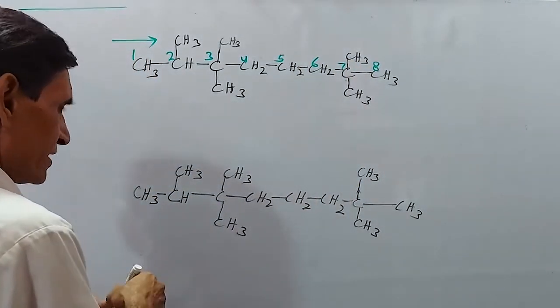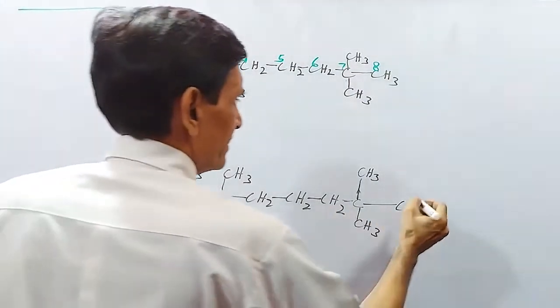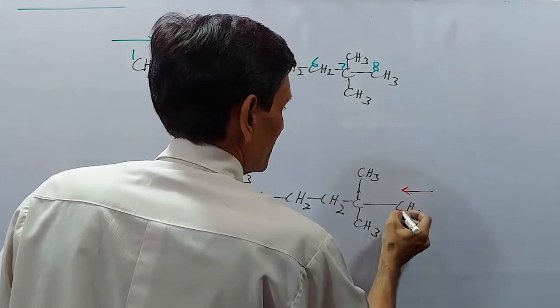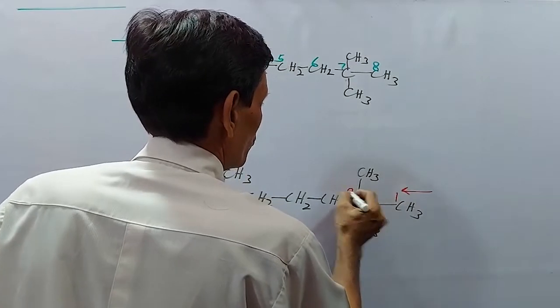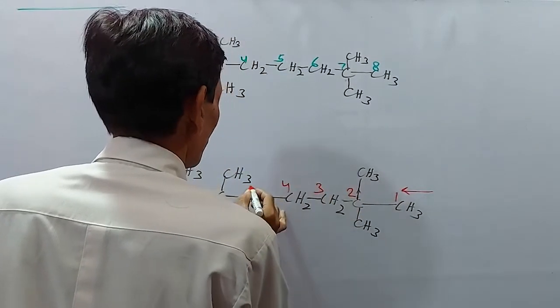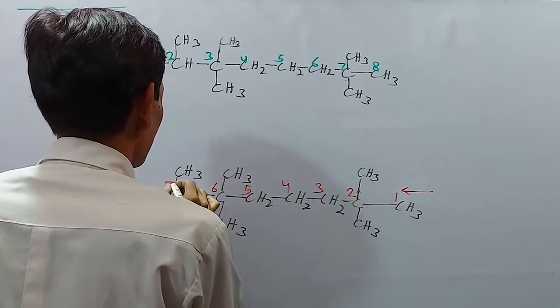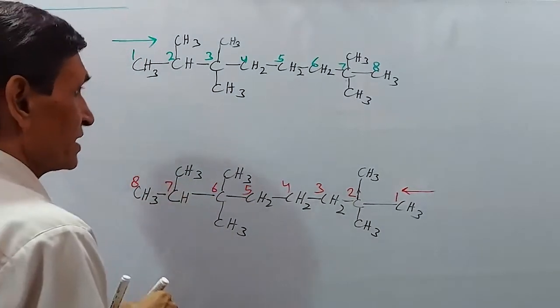And let us start numbering from this side here: 1 2 3 4 5 6 7 8.